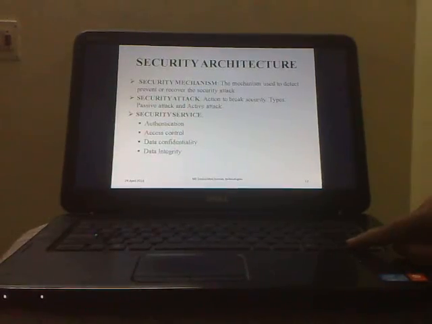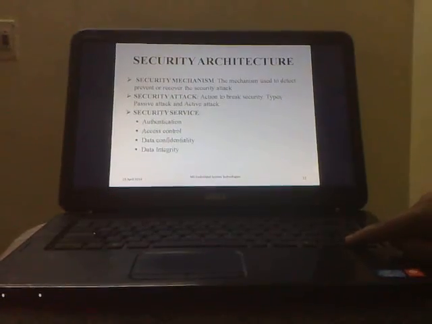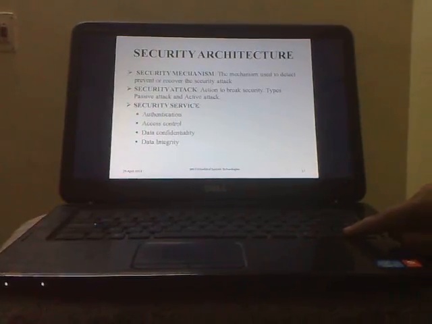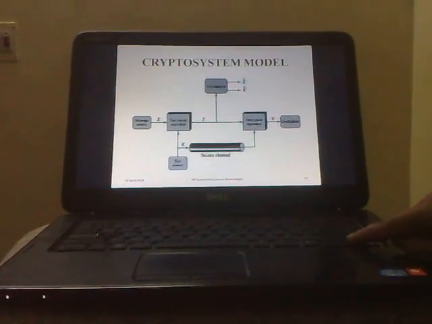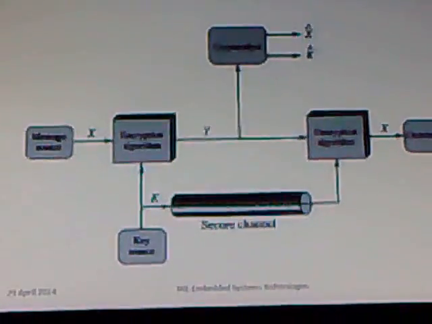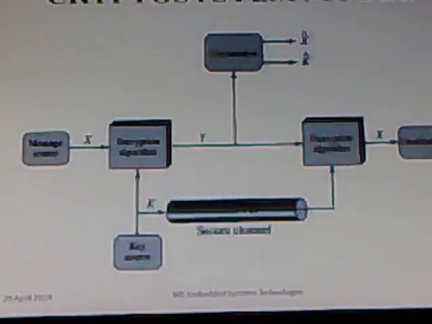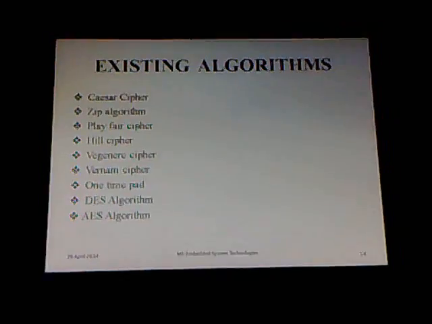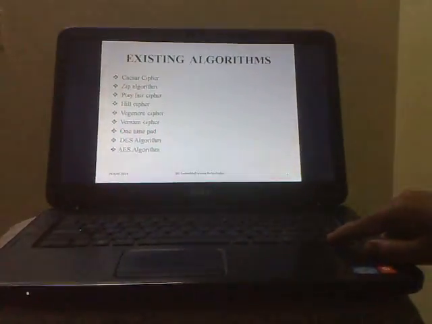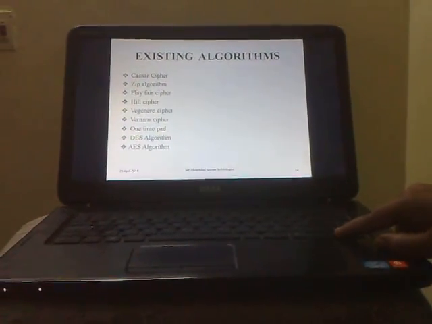And security architecture. It consists of three main parts: security mechanism, security attack, security services. Authentication, access control, data confidentiality, data integrity are the security services. This is the cryptosystem model. Here there will be a sender and a receiver. At the sender side there will be an encryption algorithm and on the other side a decryption algorithm. Existing algorithms are Caesar cipher, Playfair cipher, Hill cipher, Vigenere cipher, Vernam cipher, one-time pad, DES algorithm and AES algorithm. AES algorithm is mostly used nowadays.